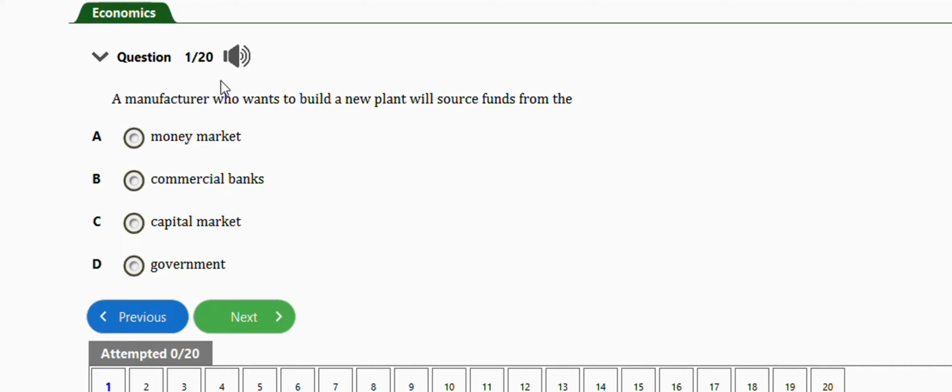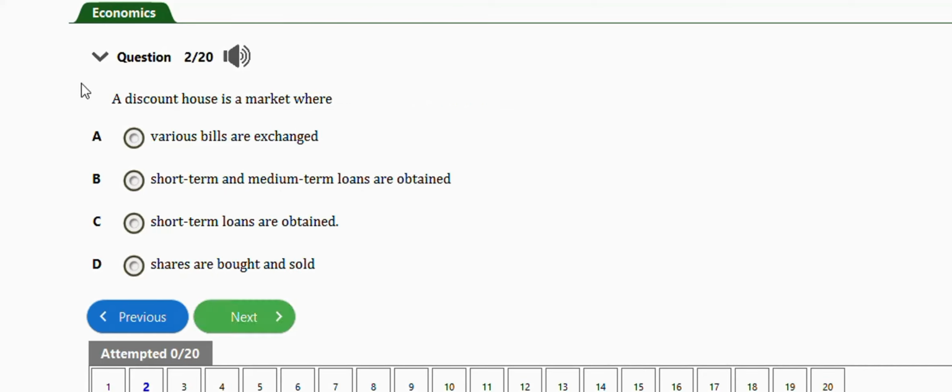source funds from the real money market, commercial banks, capital market, government. So the right answer is option C, which is capital market, because the capital market is a market that gives out long-term money. Okay, so the next question is this one.